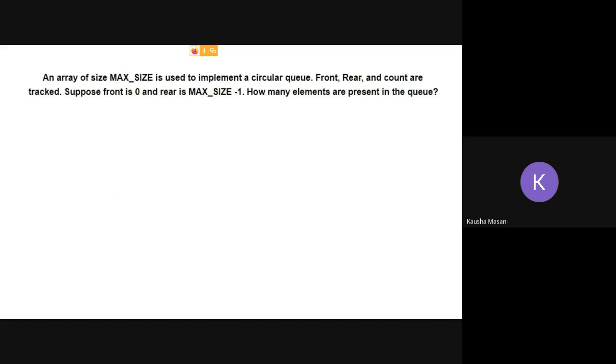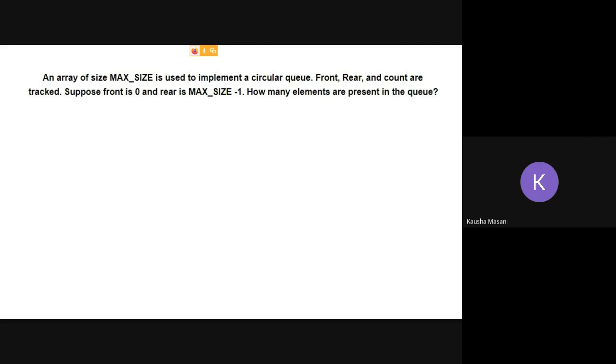Next question, again the same kind. The array of size max size is used to implement a circular queue. Front, rear and count are tracked. So that means you are keeping the position of front, you are keeping the tab of your position of rear, and you are also keeping the count. Count means the number of elements that are added till date. Now suppose front is at 0 and rear is at max size minus 1.